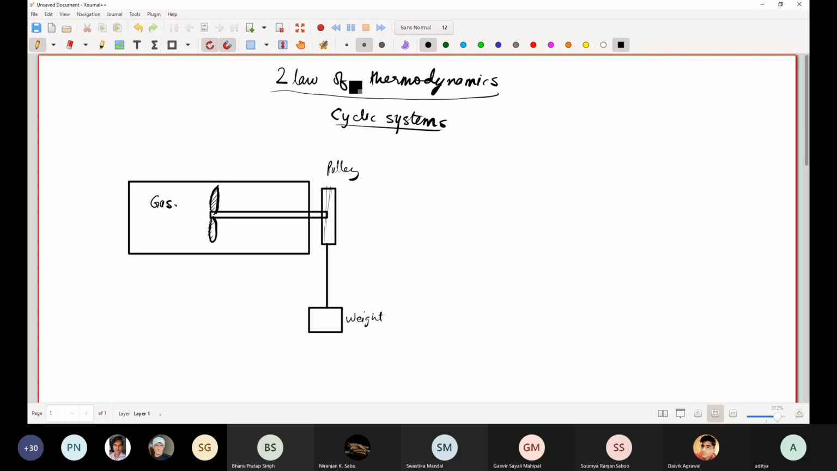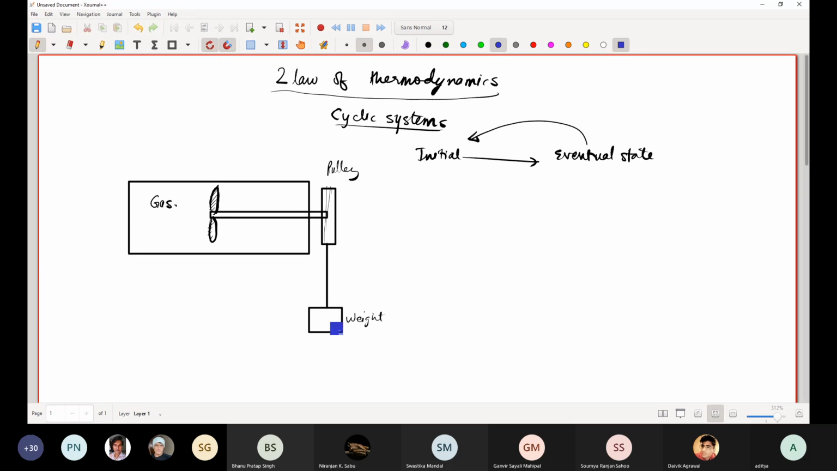Let's see how this gas can be taken in a cyclic manner. Cyclic manner meaning whatever the initial state is, it will go to some eventual state and it will again come back to the initial state. This is what we mean by a cyclic process. So let's see how it can be done.